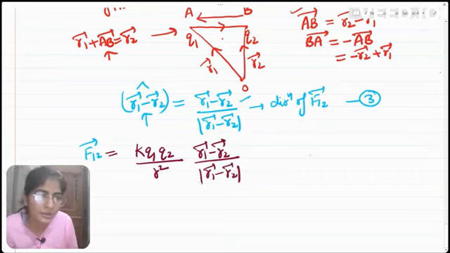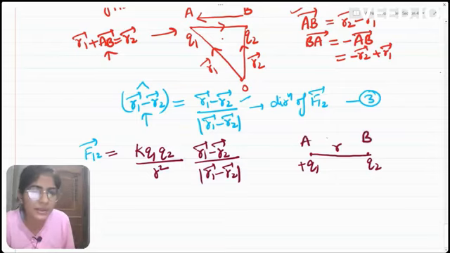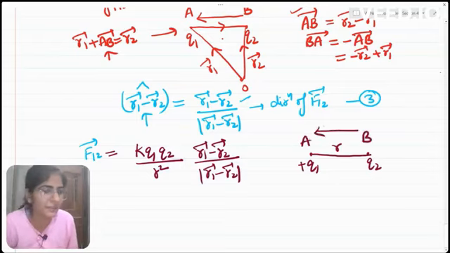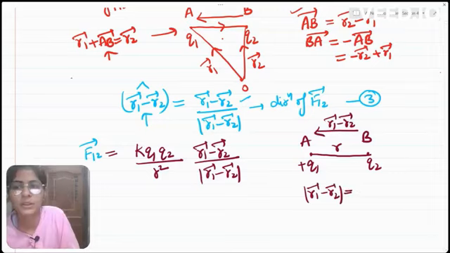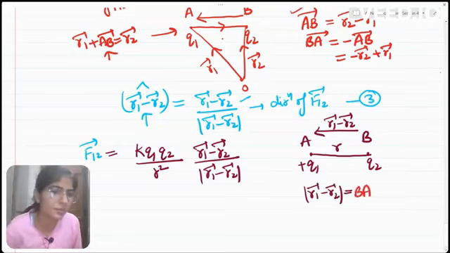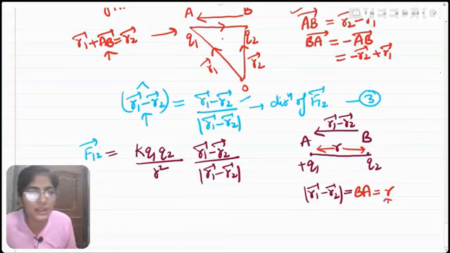Now here we have seen that this is charge q1, this is charge q2, both are separated by distance r, and this BA vector is basically r1 minus r2 vector. The magnitude of r1 minus r2 vector is the length BA. What is the length BA? It is r. So we can write r1 minus r2 magnitude in place of r here.